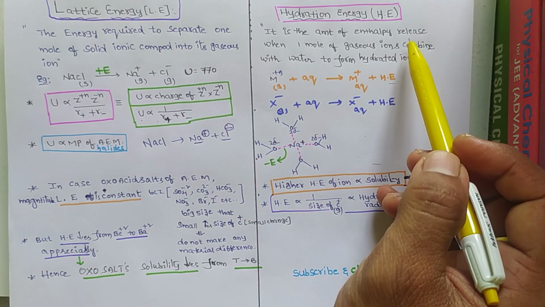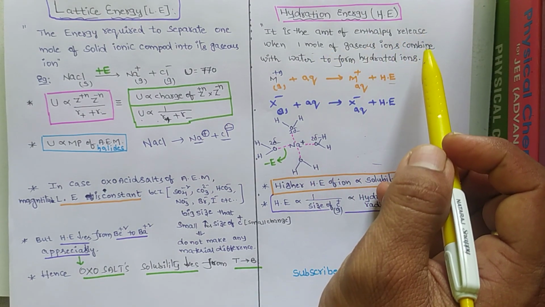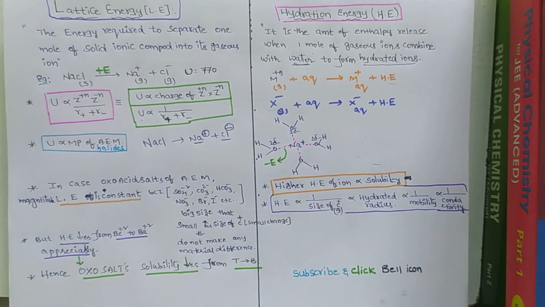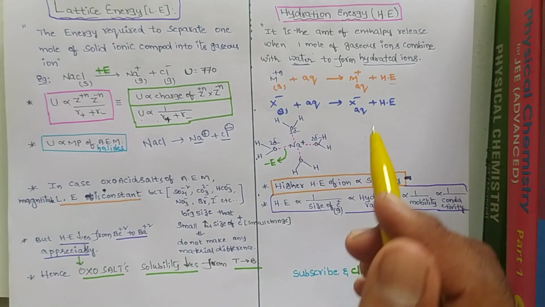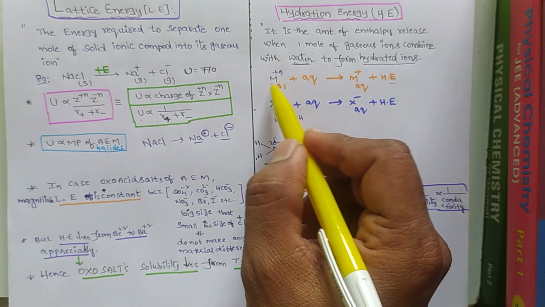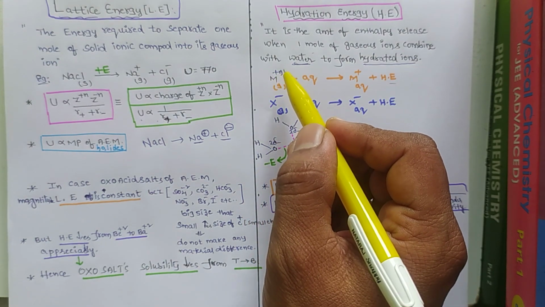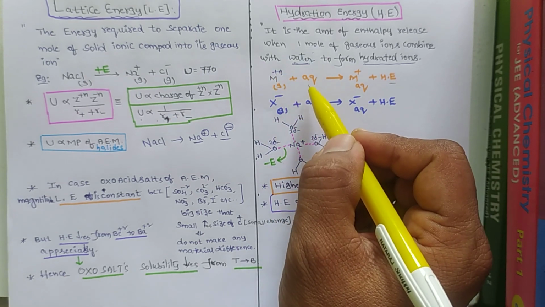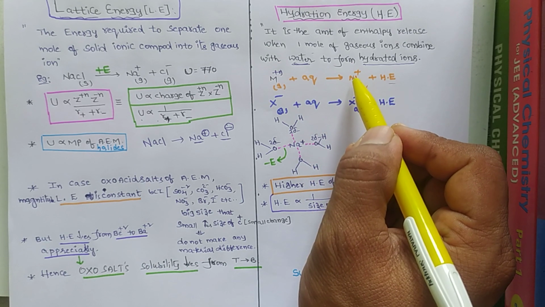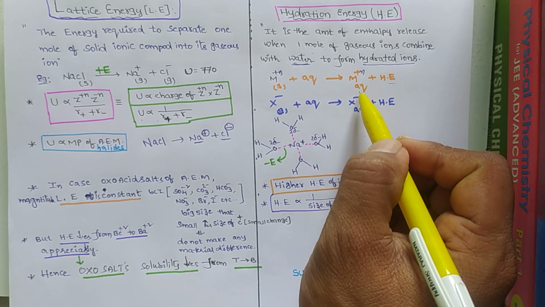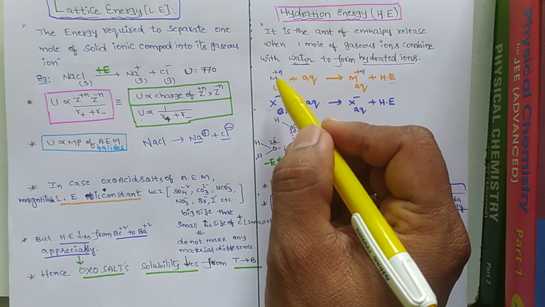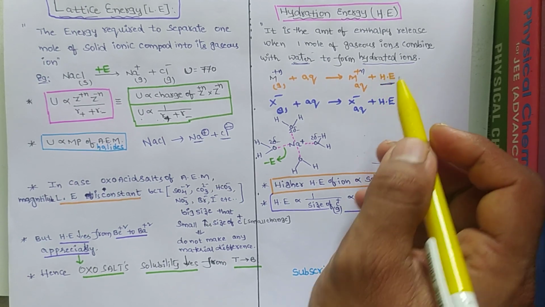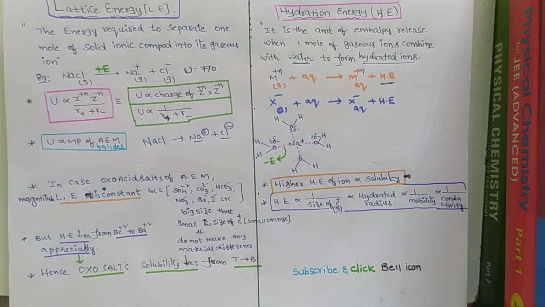It is the amount of energy released when 1 mole of gaseous ions combines with water and forms hydrated ions, called hydration energy. For example, take any metal ion: sodium, potassium, calcium or magnesium ion. We add water to the solid, and the M plus ion is converted into the gaseous state. Whenever this metal ion is dissolved in water, some amount of energy is liberated. That energy is called hydration enthalpy or hydration energy.